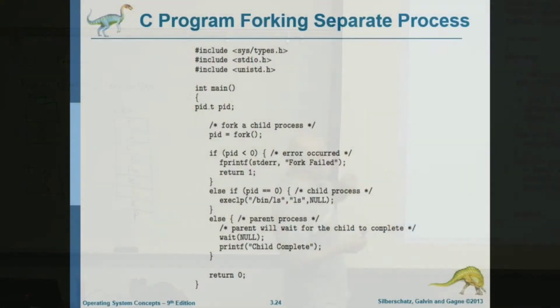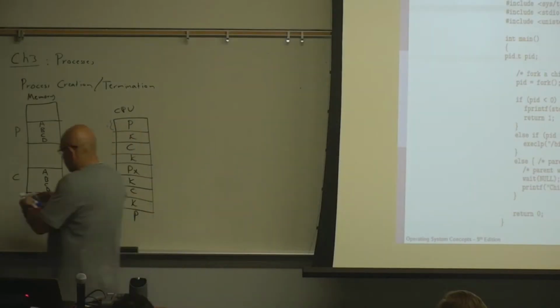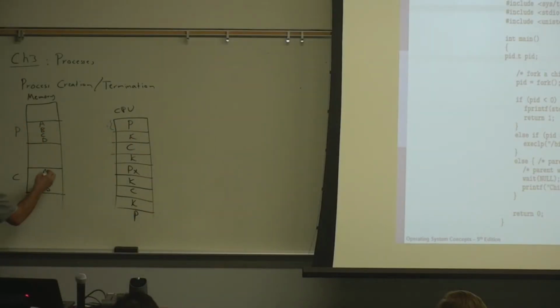The exec system call is going to load any program that you want into the child's address space. So you just specify the path to that executable. And then the system is going to replace this with the code for the program that you will be loading, and that's going to be something different. So it could be F, G, H, I, maybe. Something different than the code of the parent.